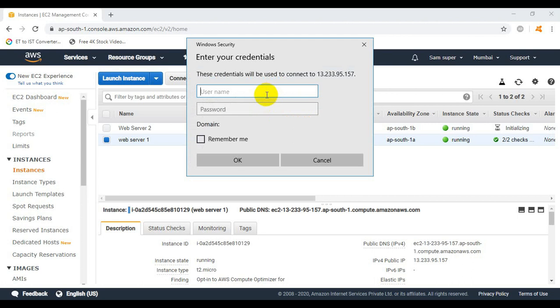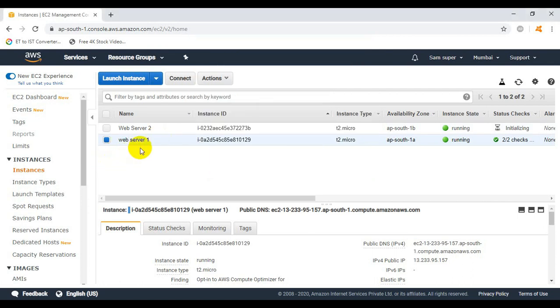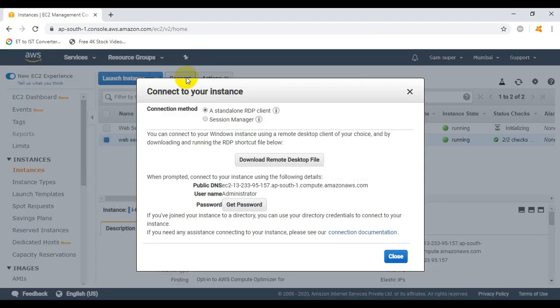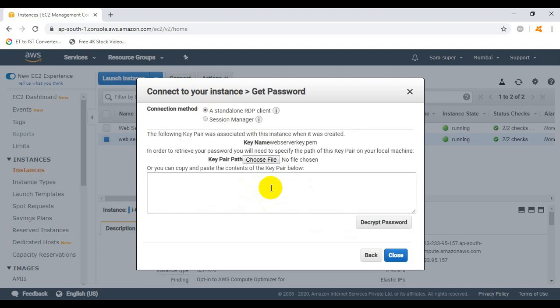Now it is asking to enter my credentials. So for the username I will enter administrator, and the password I don't know. For generating the password or decrypting the password I need to click on connect. Click on get password, click on choose file.